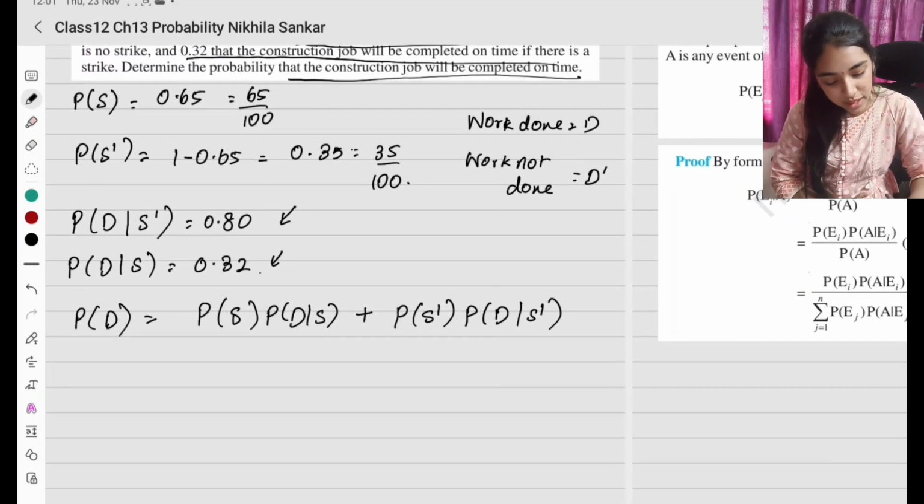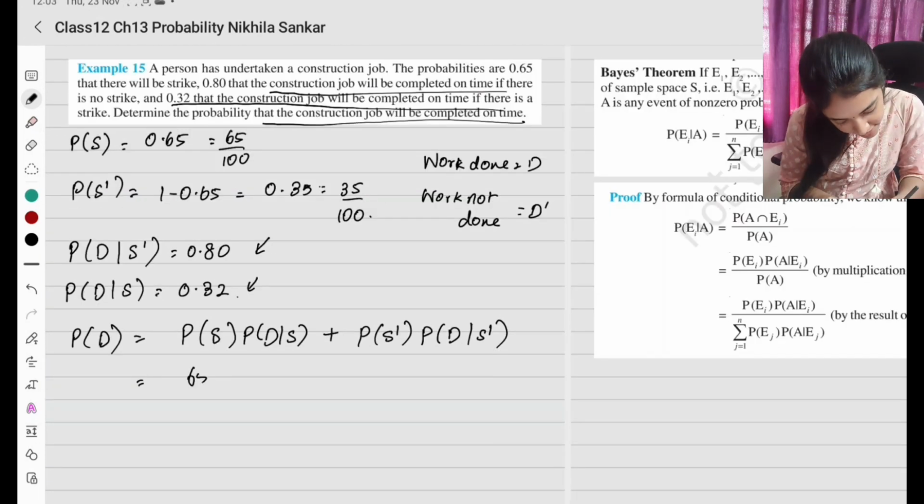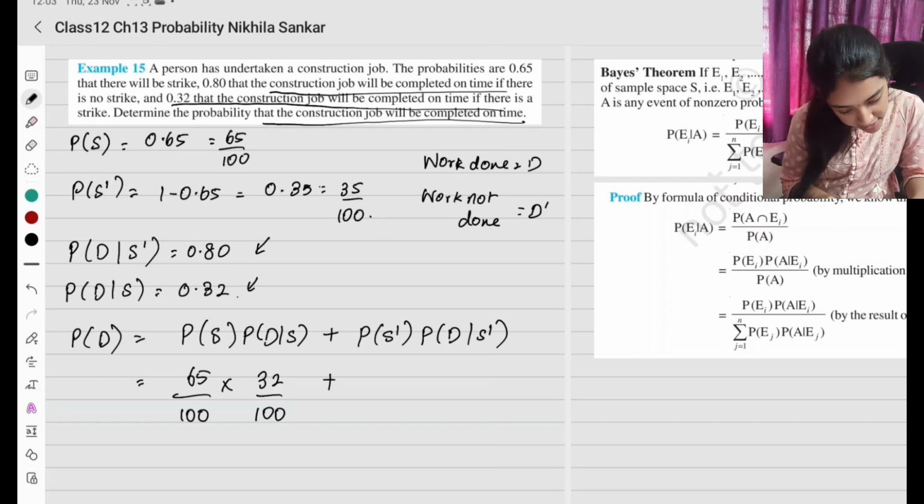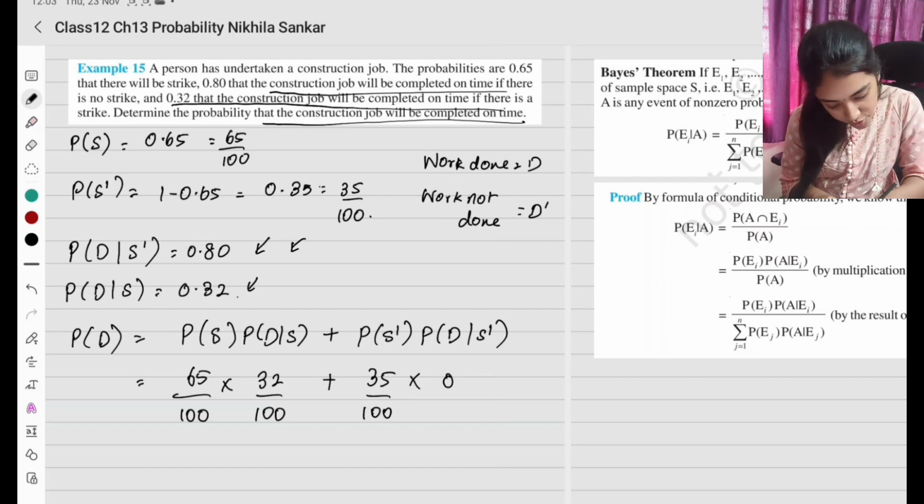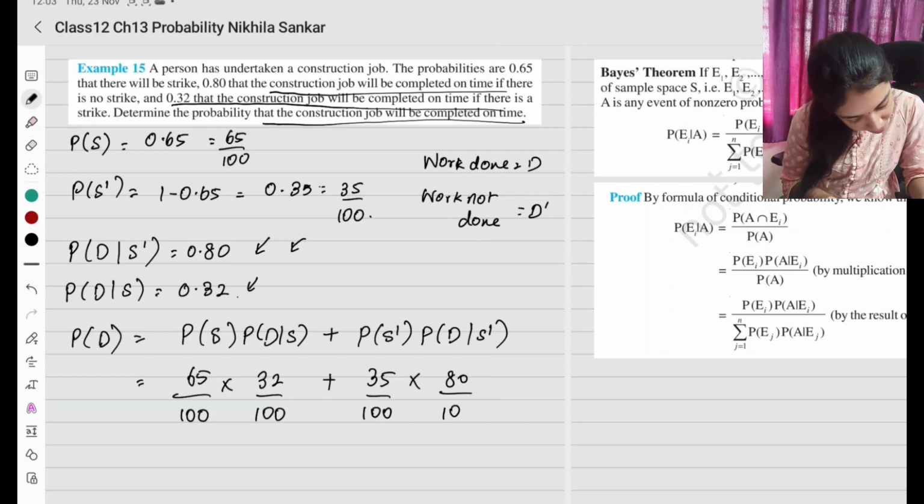Okay, so this is going to be the probability that the work is done. So this is simply going to be a probability that there is a strike times this will be 32 divided by 100 plus on the other side there is no strike, 35 divided by 100 times this is going to be 0.80, which is going to be, I can write it as 80 divided by 100.